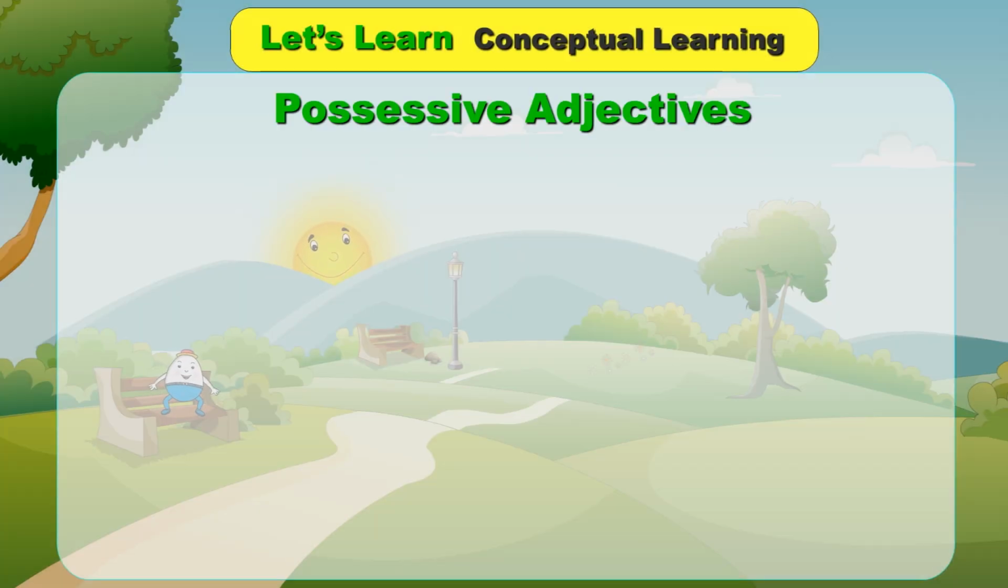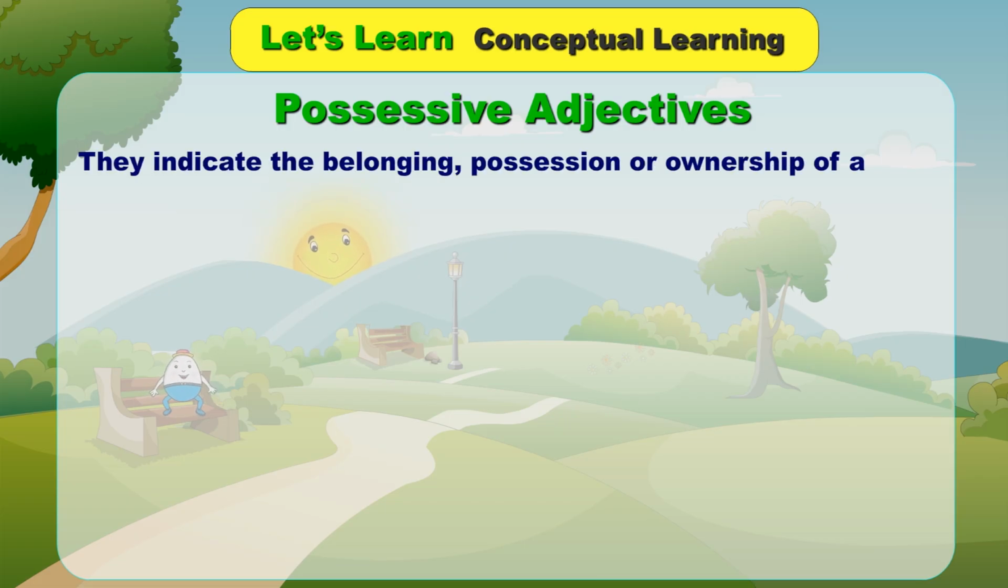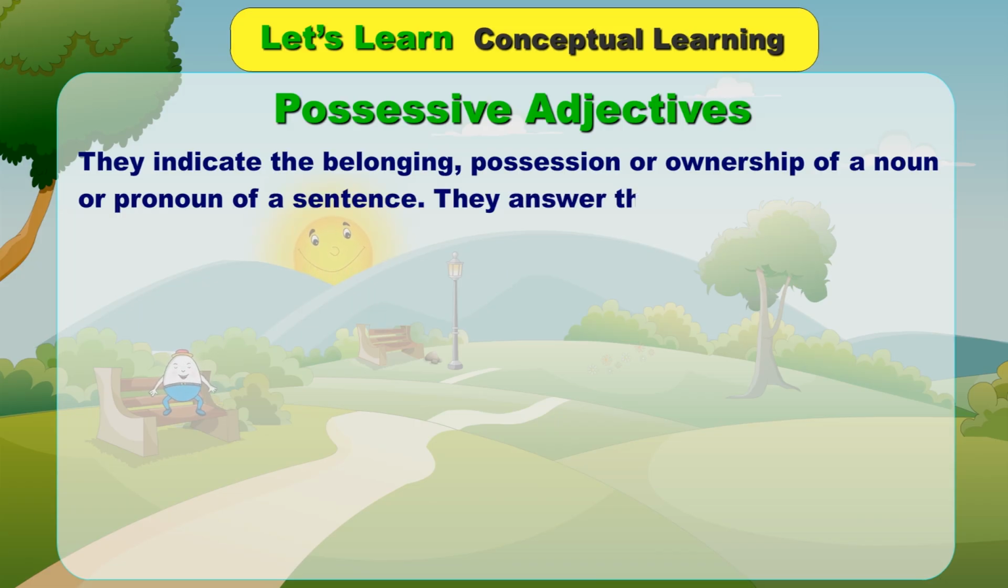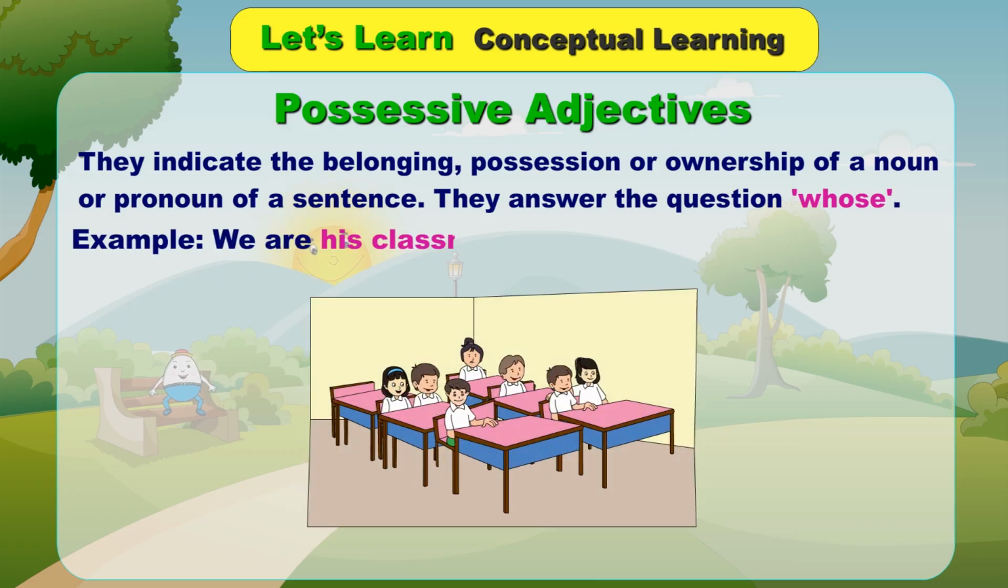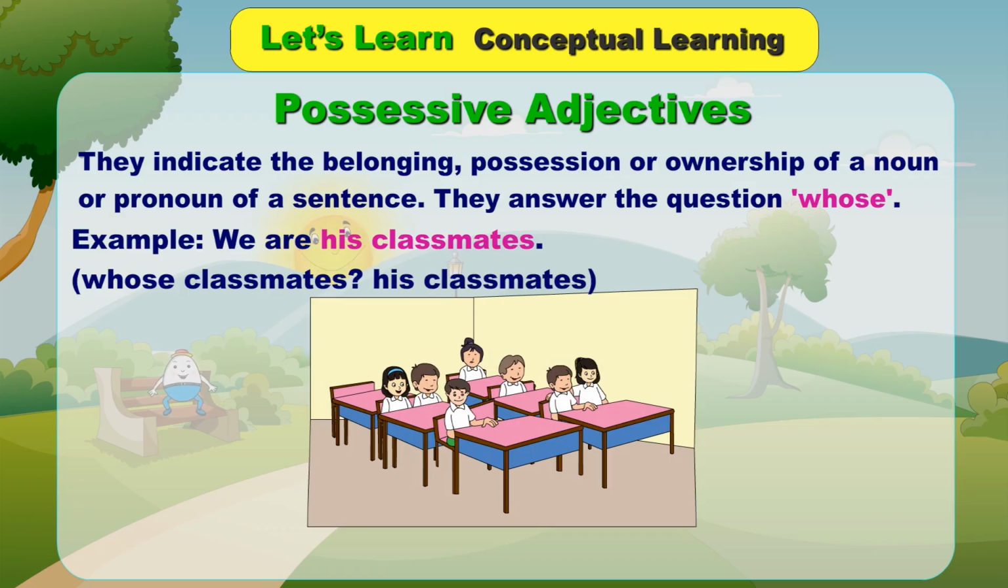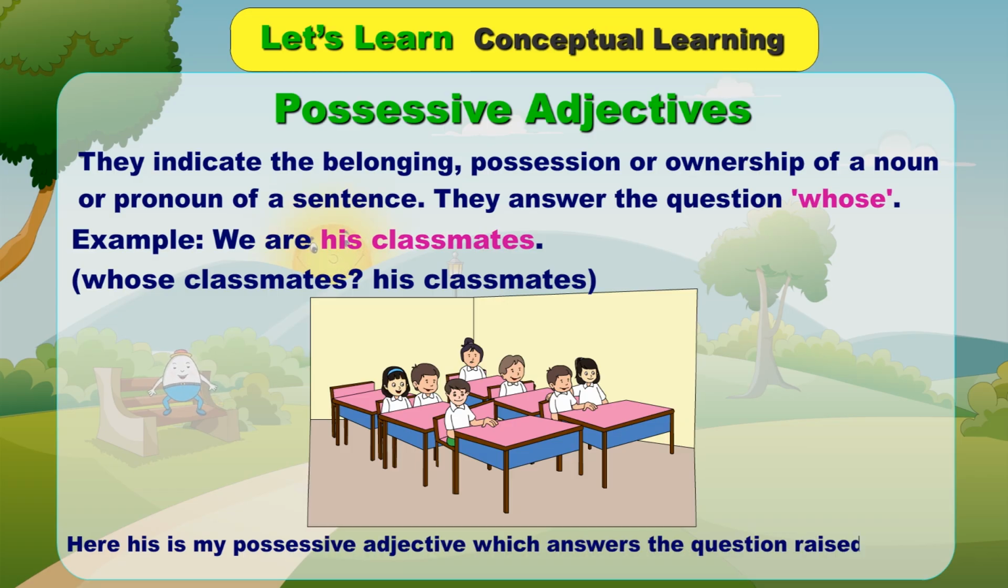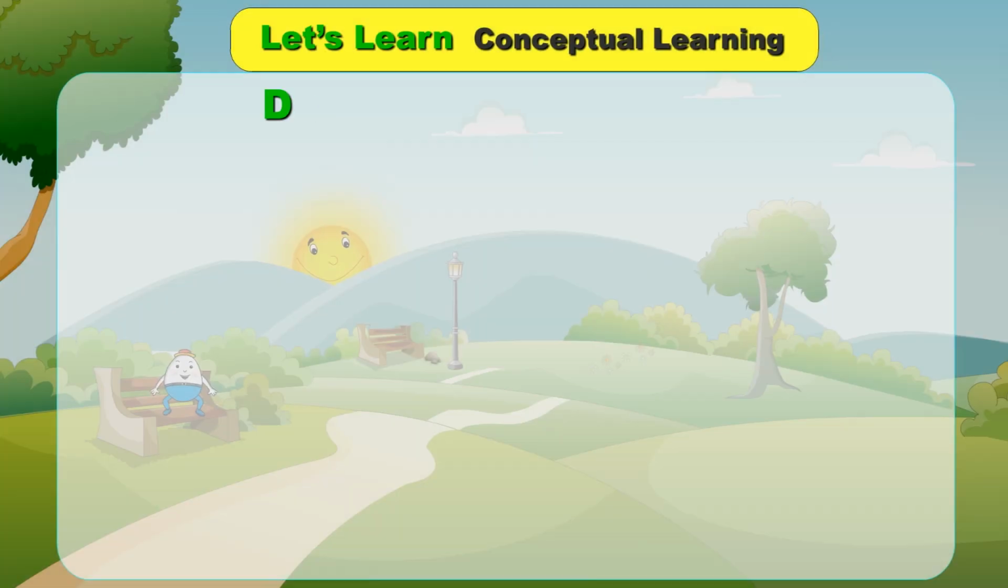Possessive adjectives. They indicate the belonging, possession or ownership of a noun or pronoun of a sentence. They answer the question, whose? Example, we are his classmates. Whose classmates? His classmates. Here his is the possessive adjective which answers the question raised above.